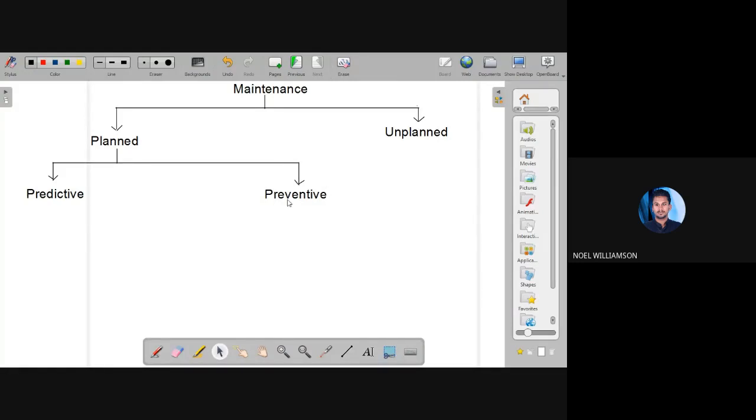Predictive maintenance itself can be classified into two: statistical based and condition based monitoring.